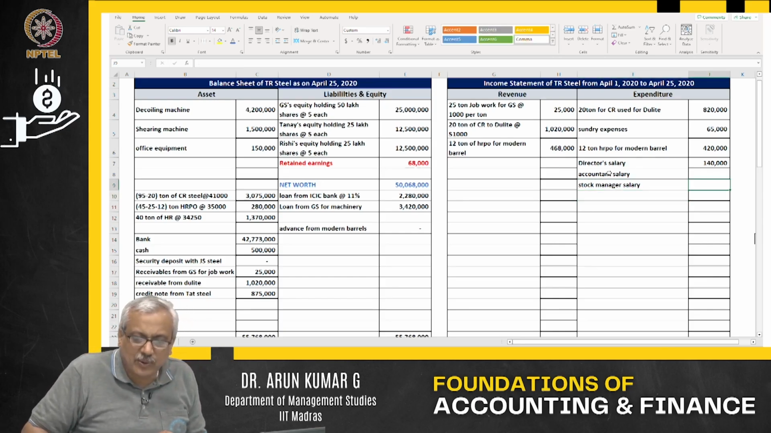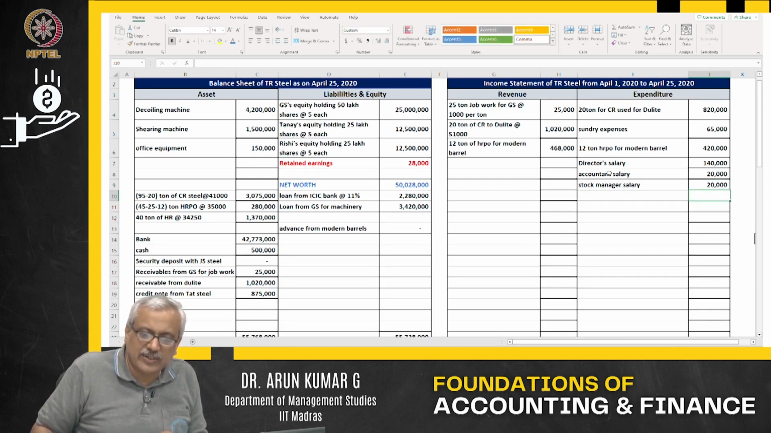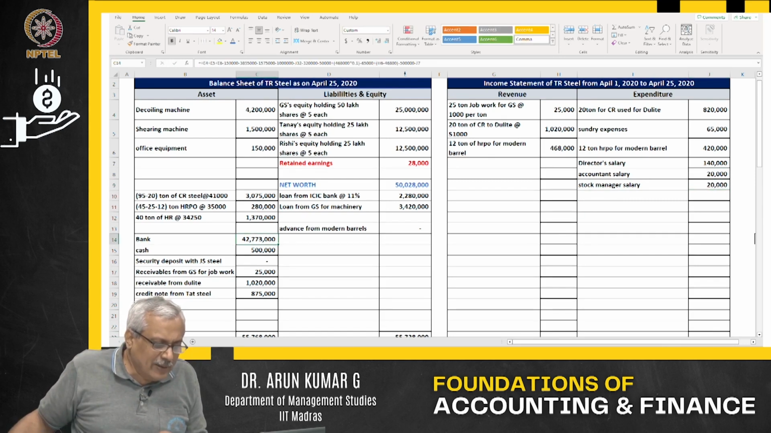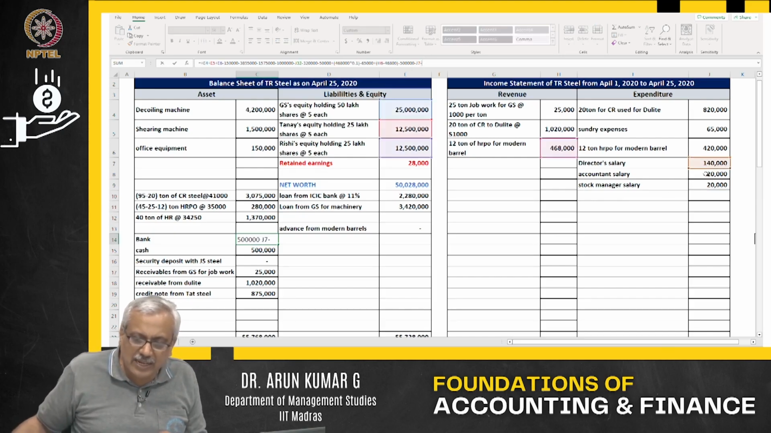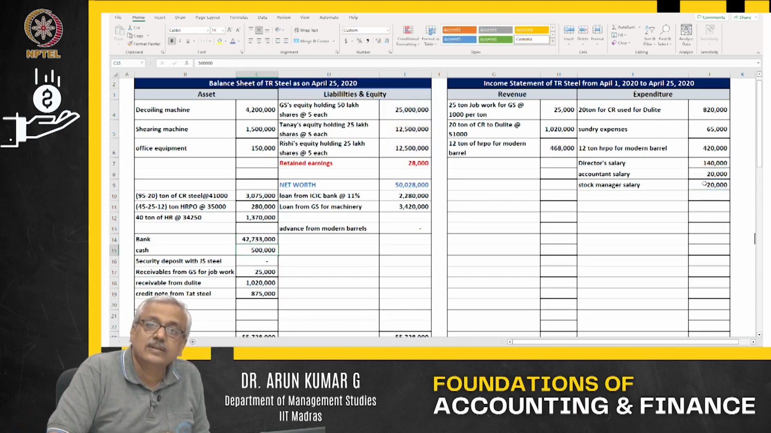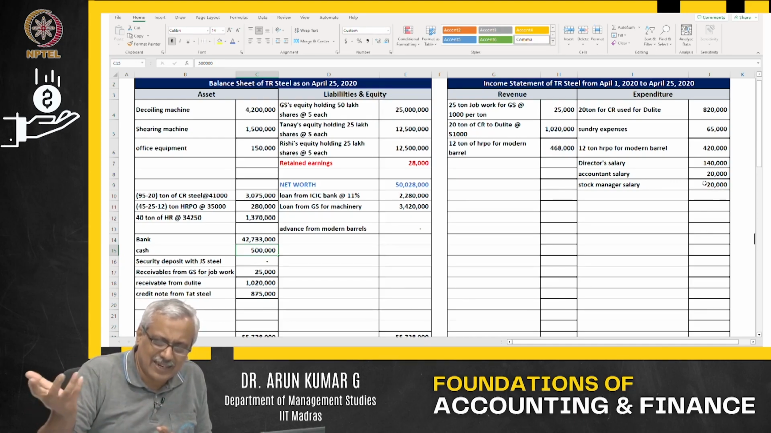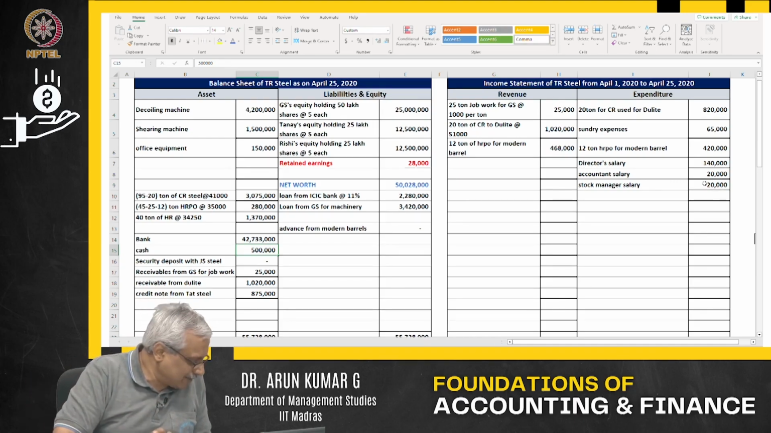So what happens? Accountant salary is 20,000 rupees here, and my stock manager salary is again 20,000, and obviously the amount will be going out of the bank. I am just reducing the amount from the bank. Next, an asset is getting impacted and an expenditure is getting impacted.